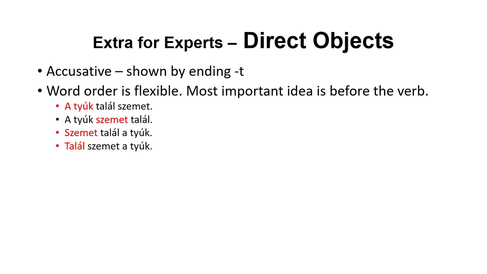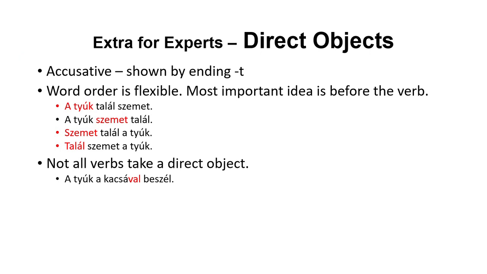Third one is quite similar. The difference is in the first one we're talking about the tyúk. So that's what we're already talking about, and we just happen to say, well, speaking of that hen, guess what, it found a grain. Whereas in the third version it's more a grain was found. Incidentally, it was a tyúk who found it. And the last one, talál, the verb itself is the focus. So it didn't eat the grain, it didn't draw the grain, it found the grain.